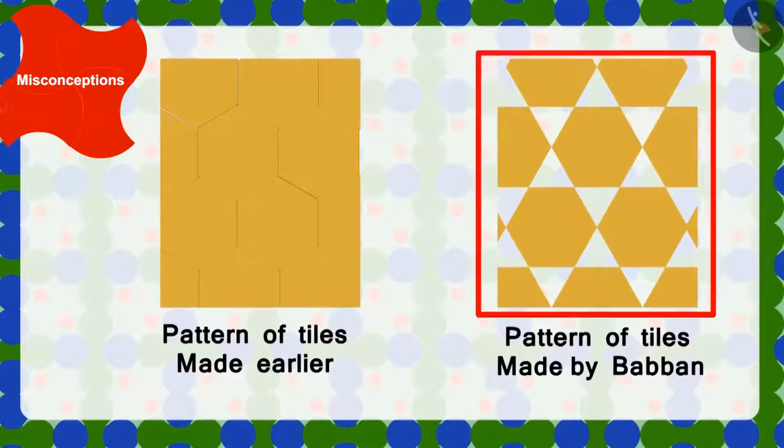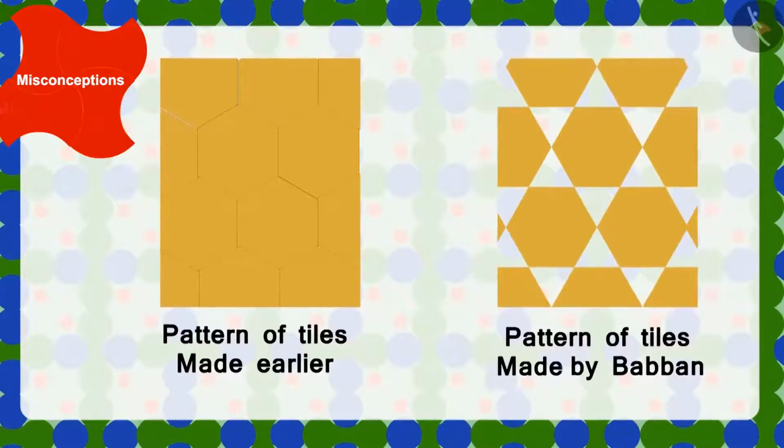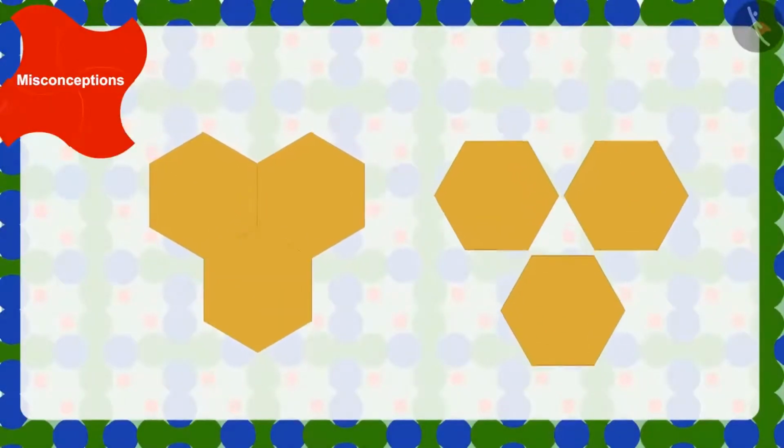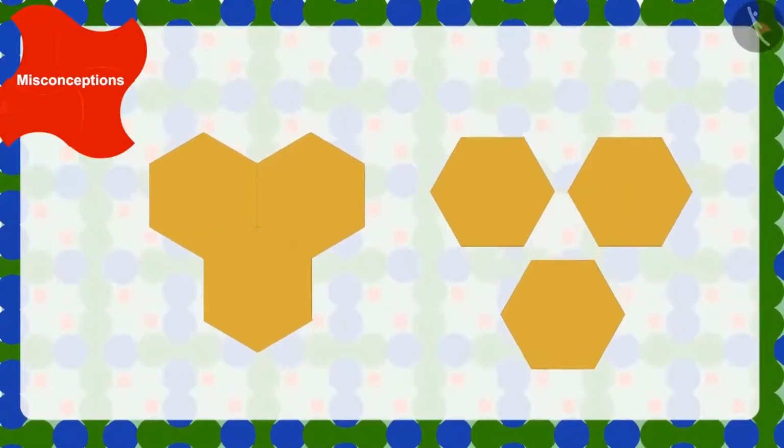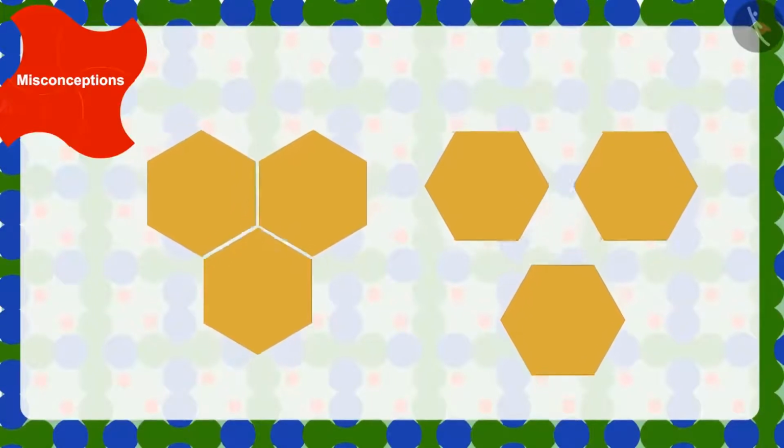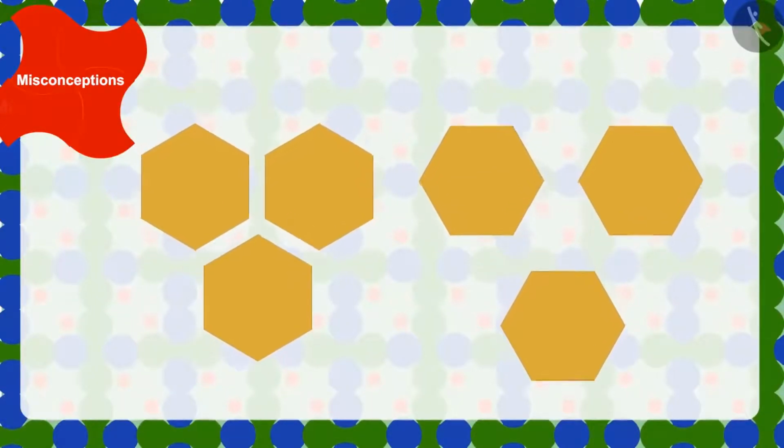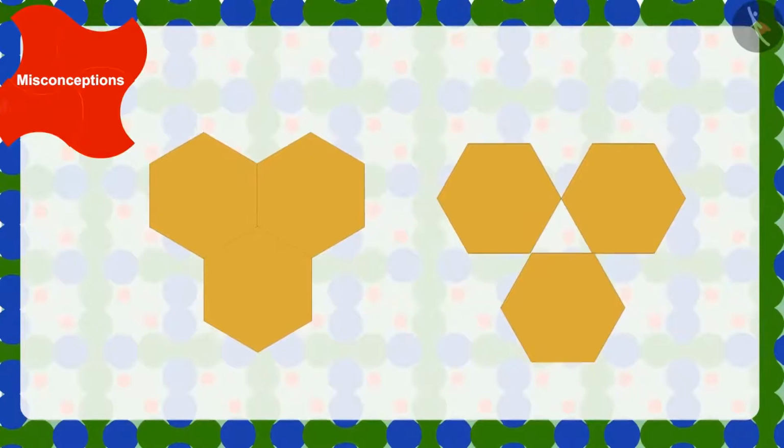Yes, in the pattern made by Babban, there is some space between two tiles, whereas there was no space in the previous pattern of the floor. Babban had used the same tiles that were already fixed on the floor. Then why did this happen? Some shapes are such that they can be joined in only one way, so that no space remains between them.